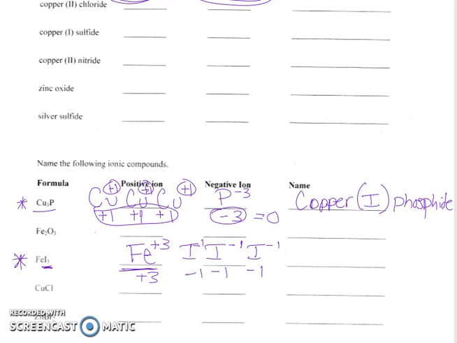So when we name this compound, we call it iron 3, because this iron gives off 3 electrons, iodide.